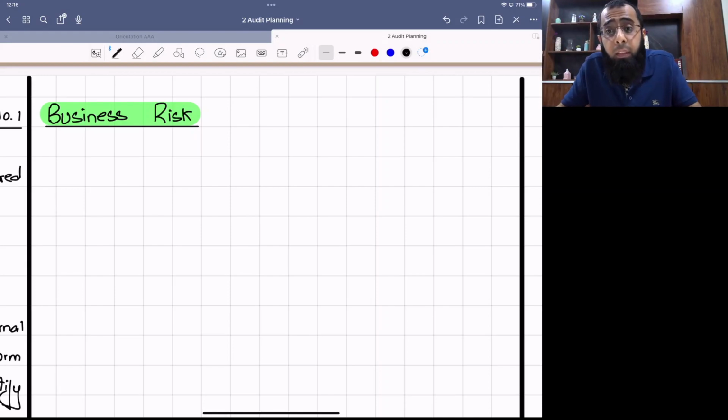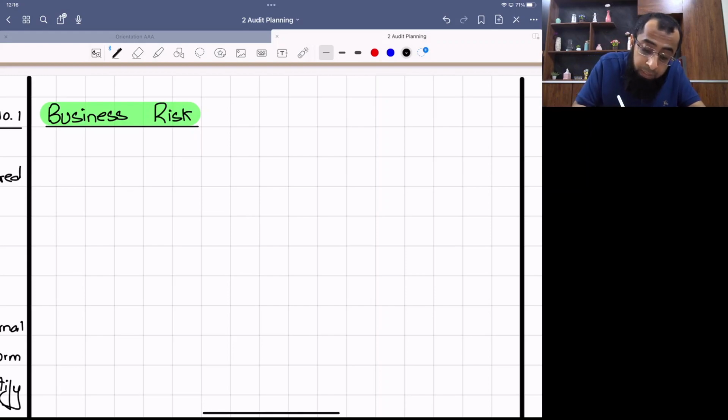Use your mind. If there are business issues, it will lead to impairment issues in the financial statements. The value in use of your assets will decline. If there are business issues, it will lead to legal cases and it will require provisioning in your financial statements. If there are business issues, it will affect the going concern disclosure in your financial statements. So obviously, business risk is an important component.